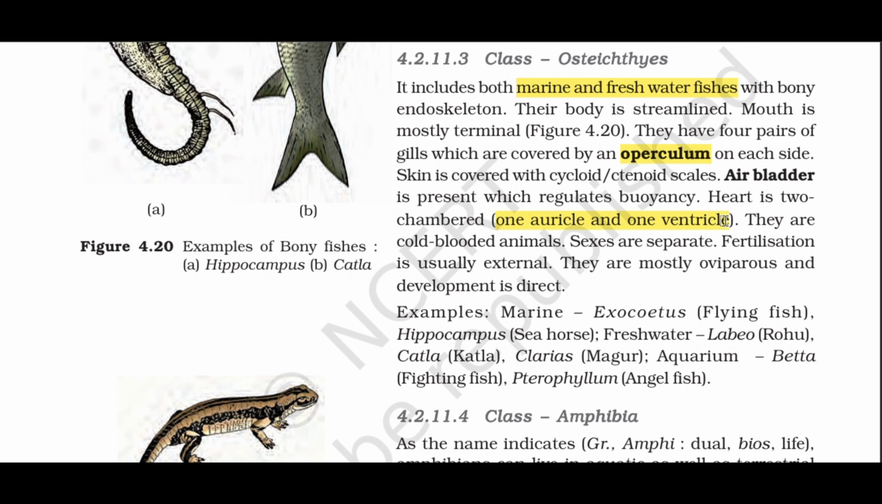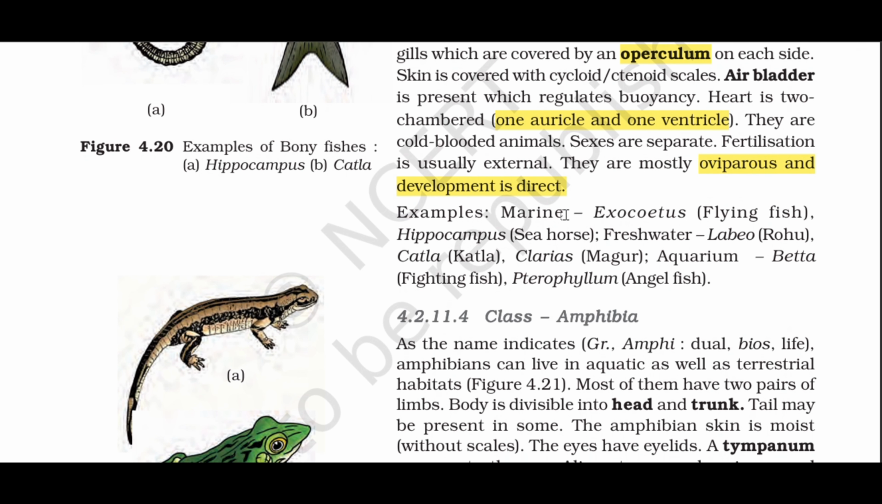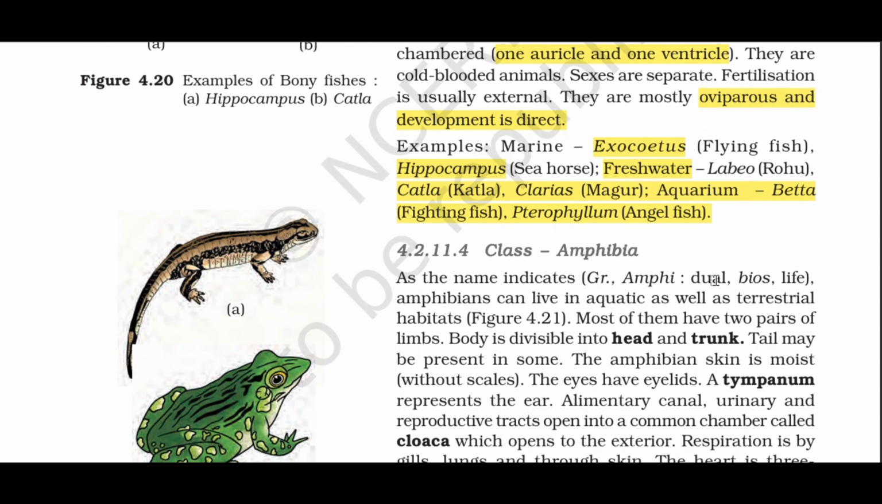They are cold-blooded animals. Sexes are separate. Fertilization is usually external. They are mostly oviparous and development is direct. Examples: marine: Exocoetus, flying fish; Hippocampus, seahorse; freshwater: Labeo, rohu; Catla, katla; Clarias, magur; aquarium: Betta, fighting fish; Pterophyllum, angelfish.